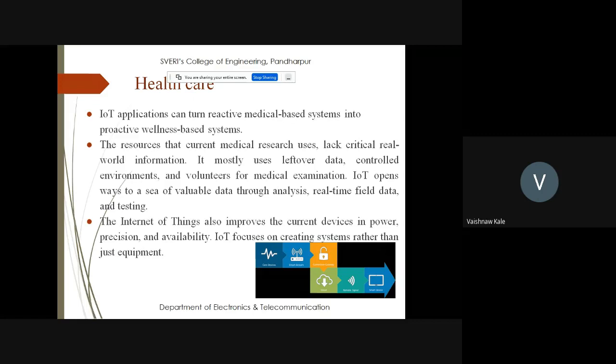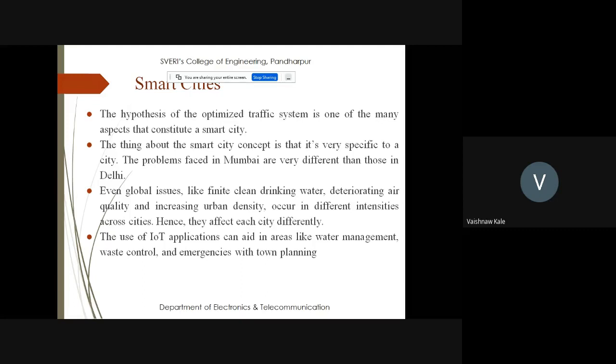So you can take an example of the block diagram here, where there are carrying devices which are given to the smart sensors. Then through the gateway and cloud, it is given to the smart devices. So in this way, you can also see that IoT is playing an important role as far as healthcare is concerned. Now for the smart cities, you know that the smart city has issues varying from city to city,